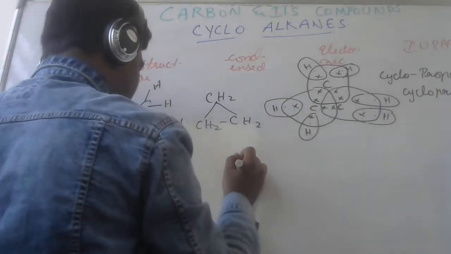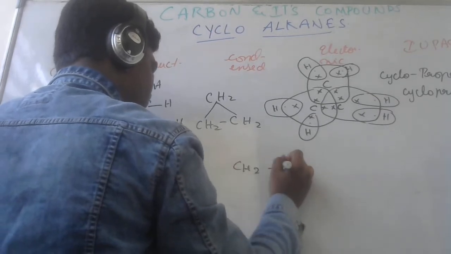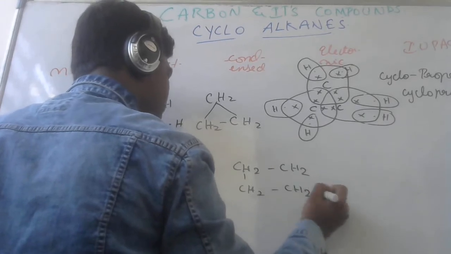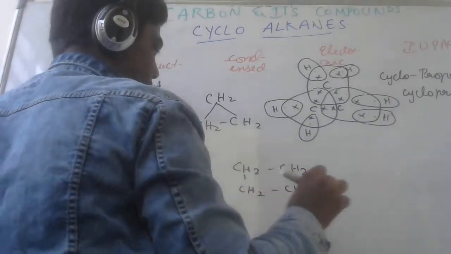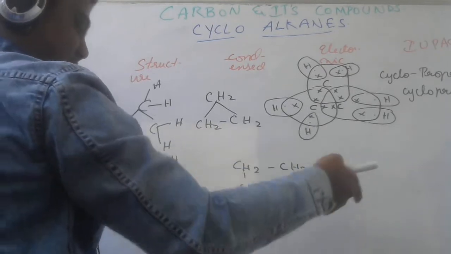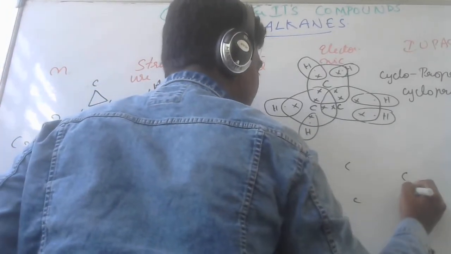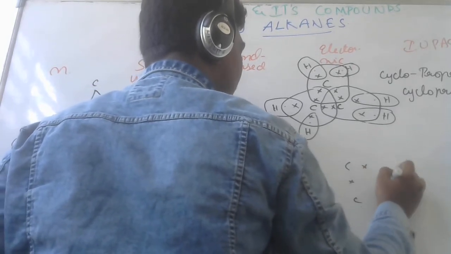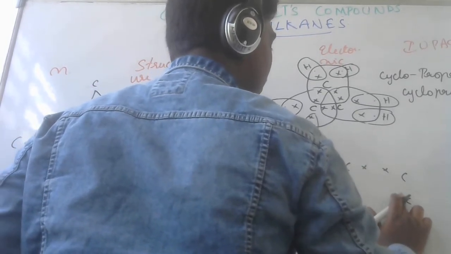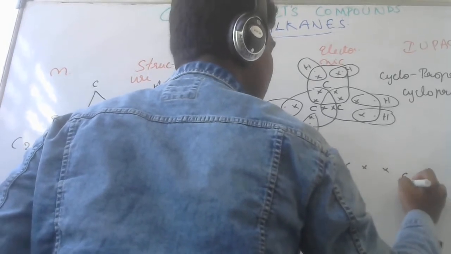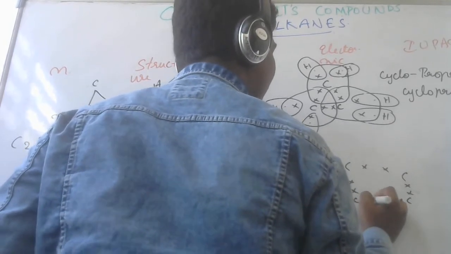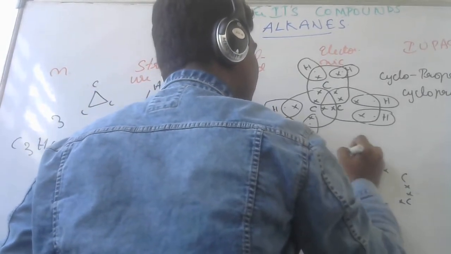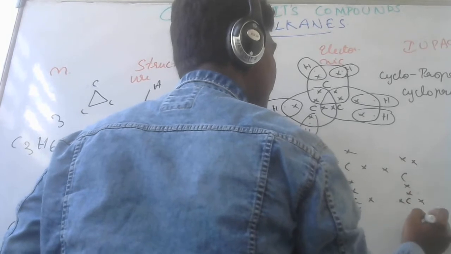Now the condensed form is CH2, CH2, CH2, CH2. The electron dot structure will be again the same. You represent the carbons like this, with one electron for each bond.